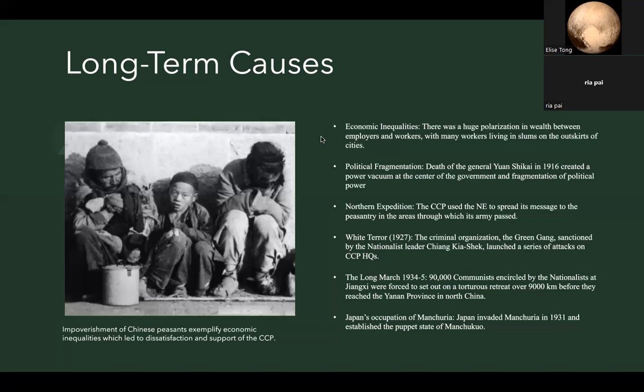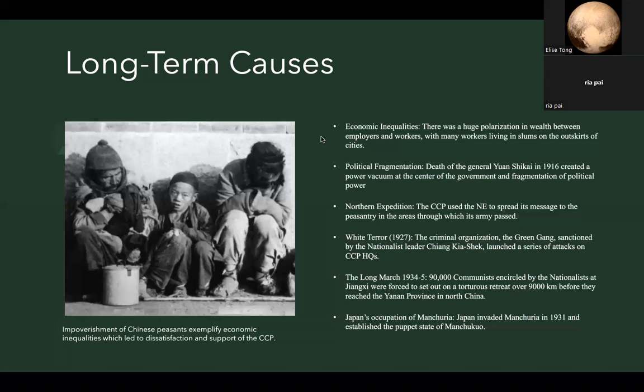Another main long-term cause was Japan's occupation of Manchuria in 1931, where they established the puppet state of Manchukuo. The nationalist response to the growing Japanese threat was seen as weak because it only resulted in diplomatic sanctions being imposed against Japan. Chiang's prestige was further diminished because of his offering of concessions towards Japan, and at the same time pursuing an actively aggressive policy towards the CCP.